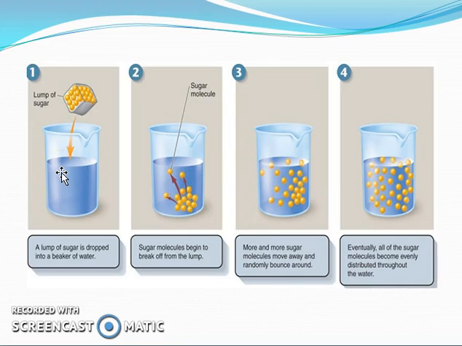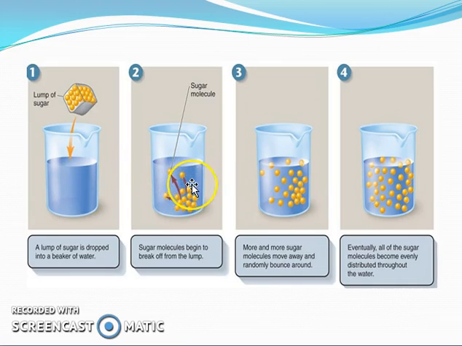So after dropping this cube, some molecules from the surface leach and go into the water where the concentration of sugar is 0. Initially the transfer rate of sugar molecules is very high, and as time goes on, the concentration of sugar molecules in the cube is gradually decreasing because some molecules have already been transferred to the aqueous solution.